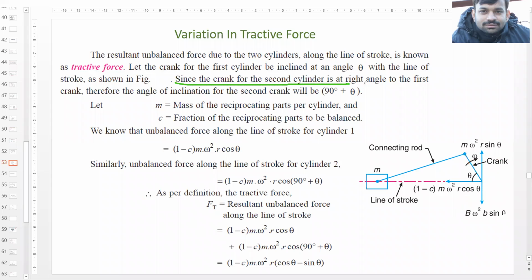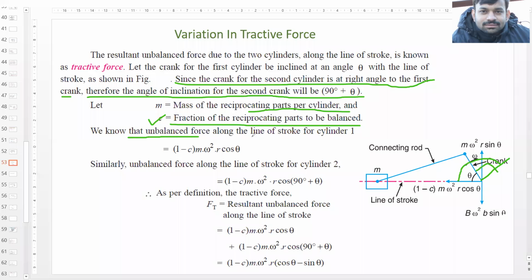Since the crank for the second cylinder is at right angles to the first crank, therefore the angle of inclination for the second crank will be 90 degree plus theta. So if it is something like this, this angle would be 90 degree, and this complete angle would be 90 plus theta, right? m is the mass of reciprocating part per cylinder, and c is the fraction of reciprocating parts to be balanced. As we saw in the previous class, this c is the fraction of the reciprocating parts which is balanced.